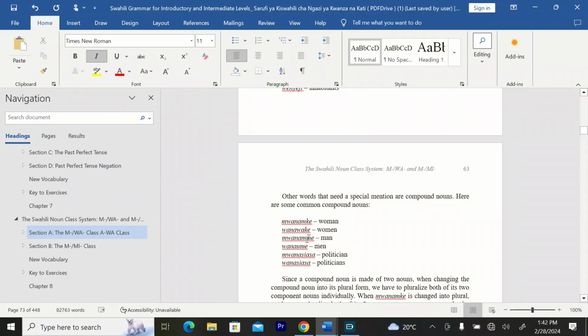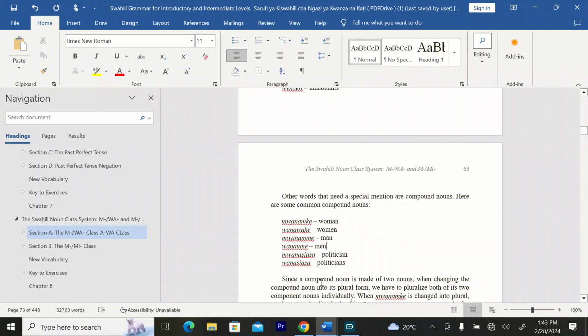It just depends on who you meet on the street or which book you're reading. Mwanaume. In plural, we have wanaume, who are men. We have mwanasiasa, a politician. Then in plural we have wanasiasa, who are politicians.